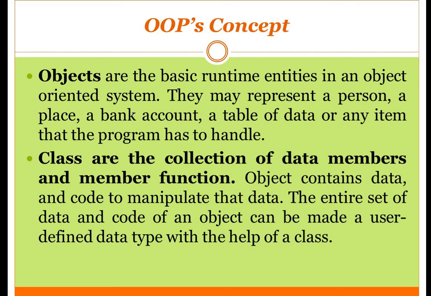Whenever the program is running and you are assigning some values to that particular object, then it becomes an object. So an object is a basic runtime entity in the object oriented system. Now what are classes? Classes are the collection of member data and member functions which operate on that particular member data.